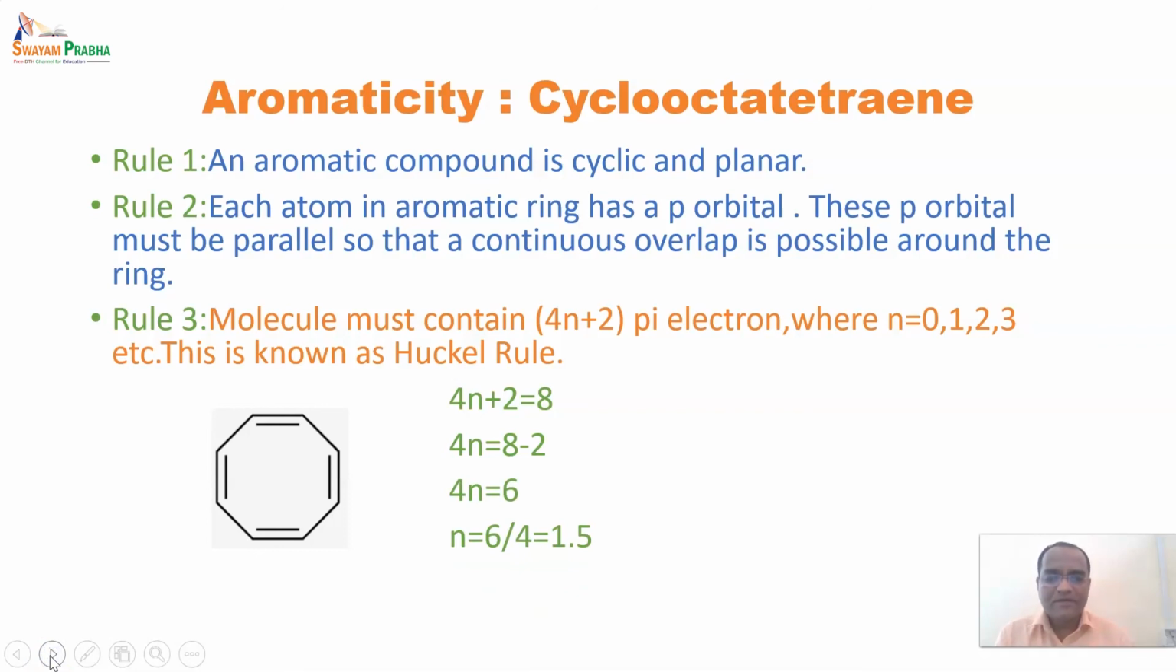So now it's a decimal fraction, where n should be 0, 1, 2, 3, 4, etc. And here you can see the value of n is 1.5. So it is in between, or in the middle. So it does not obey Huckel's rule, and such structures are said to be non-aromatic. And it has been revealed that the structure is not a planar one, it is a cube shape type of structure.